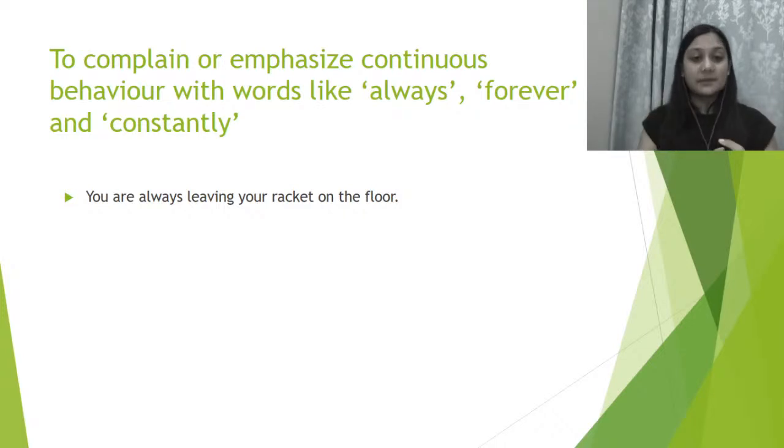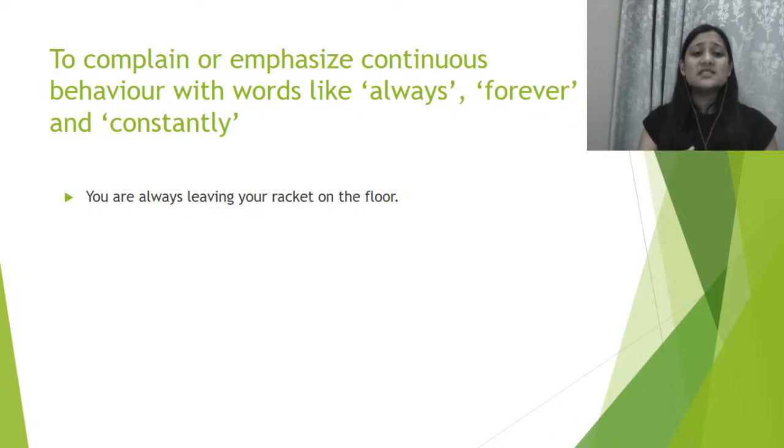When you are complaining about something, when you are emphasizing somebody's behavior and that is something which bothers you a lot, okay, that time you are going to use present continuous tense. You are always leaving your racket on the floor, let's just say the coach just